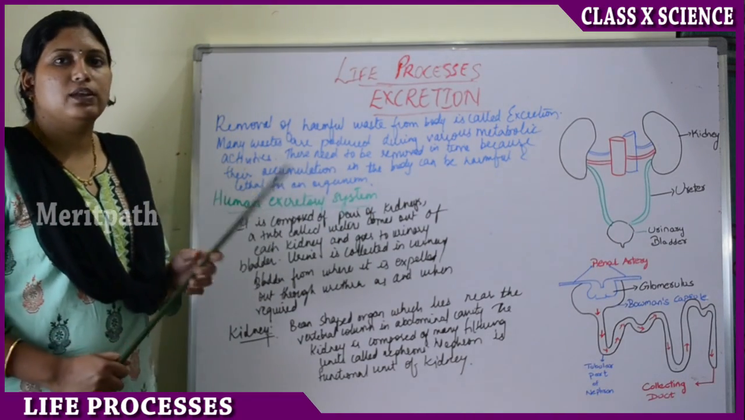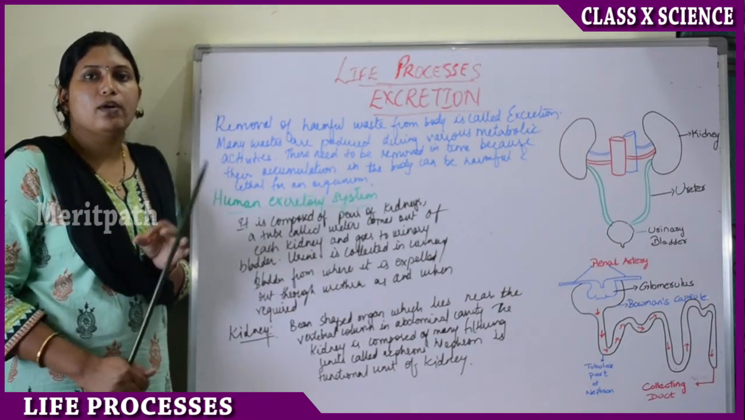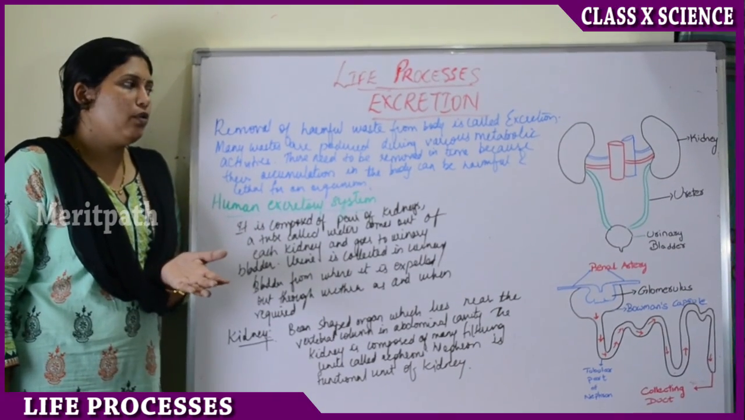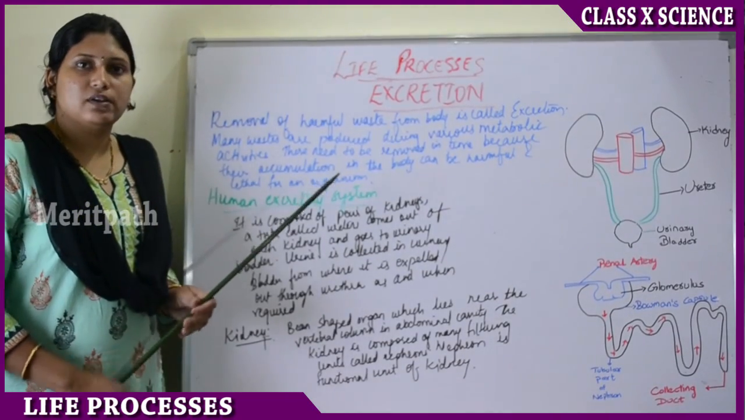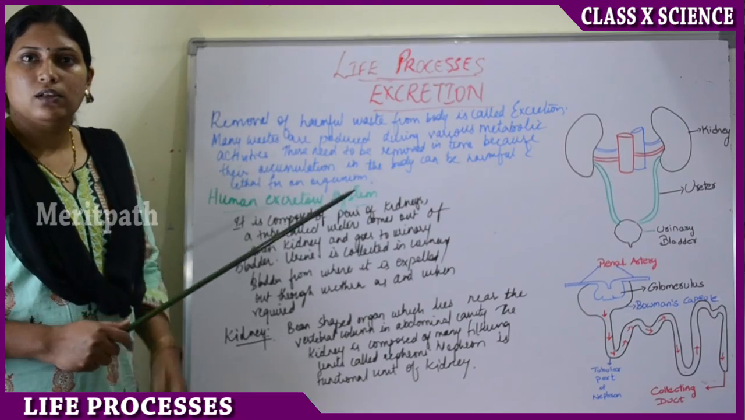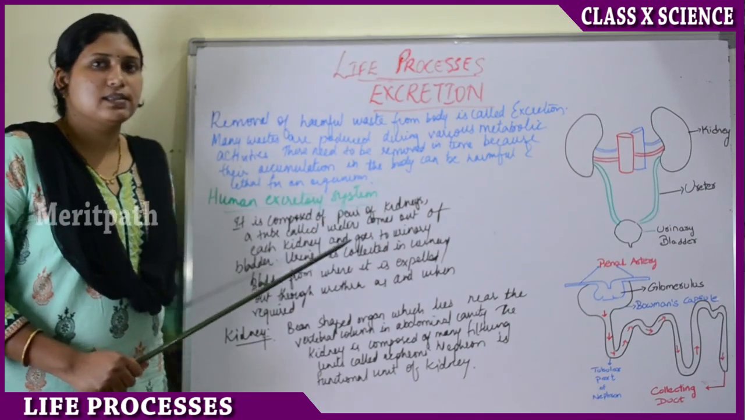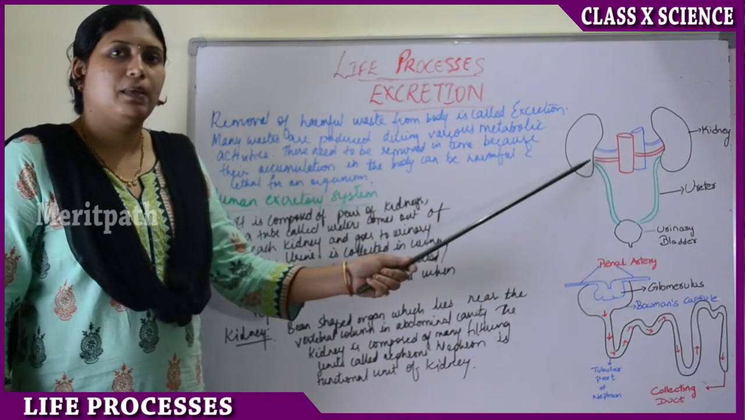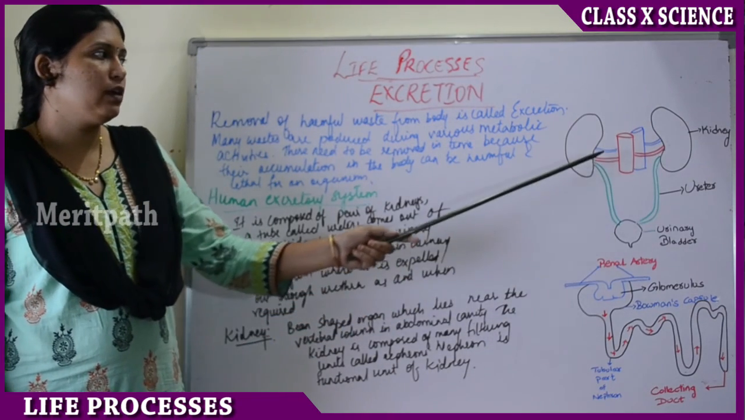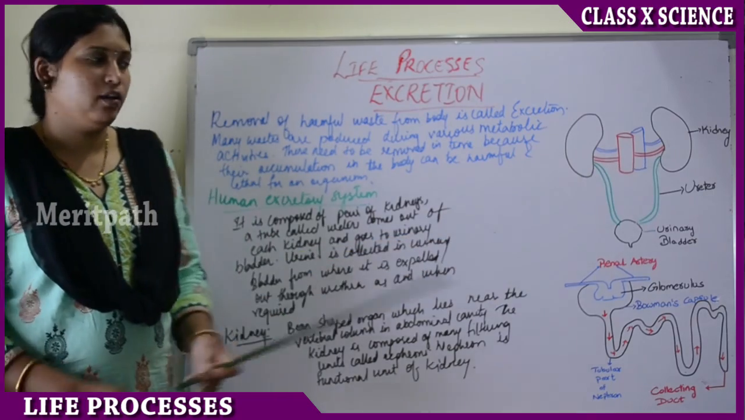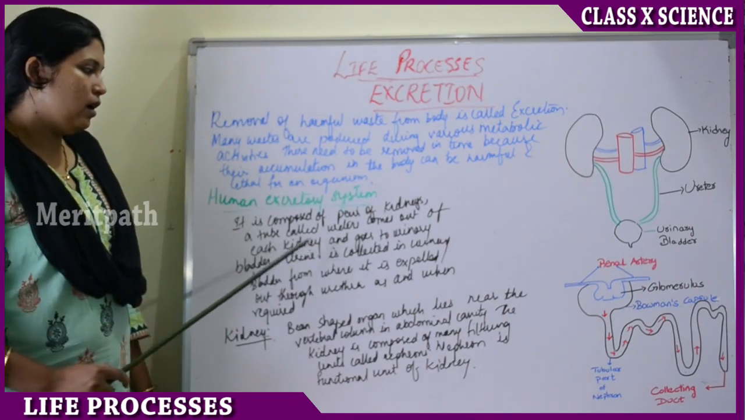So the waste produced during the metabolic activities like digestion or transportation needs to be removed from the body in time, because if they are not removed in time, they may be harmful to our body. So this is carried out by the excretory system of the body. Human excretory system consists of kidneys mainly, and they are connected to ureters and the urinary bladder. The blood supply to the kidney is by renal artery and renal vein. So human excretory system is composed of a pair of kidneys, a tube called ureter.